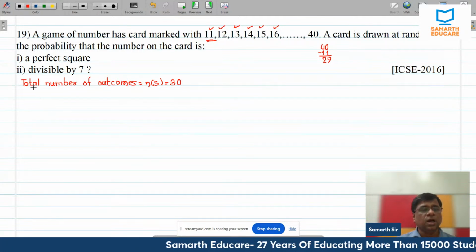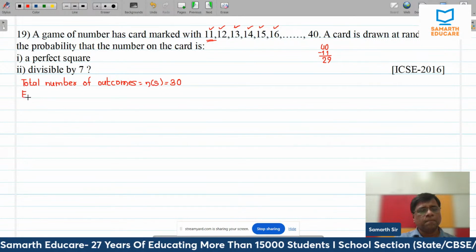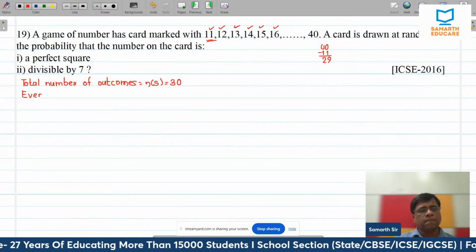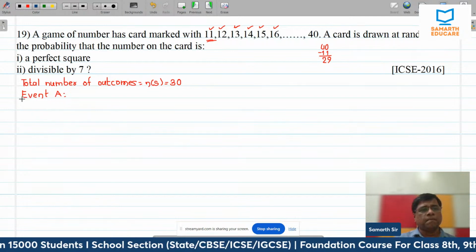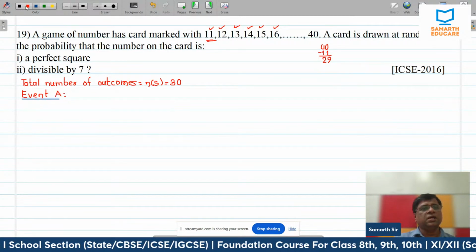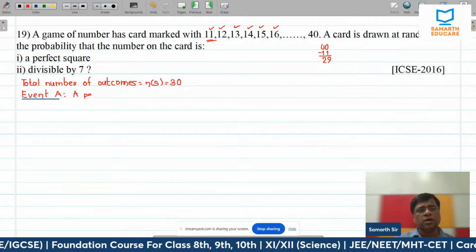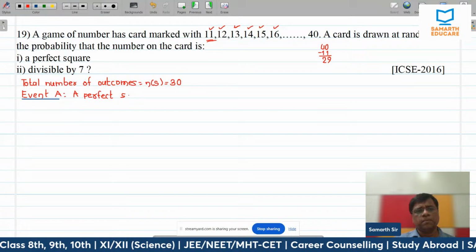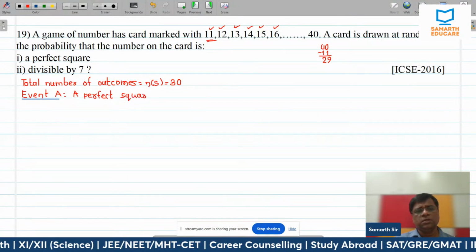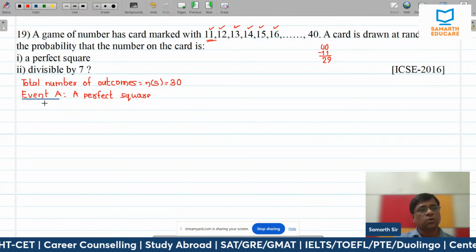All right. Now event A. Event A is perfect square. Again, you have to be careful because the numbers are starting from 11.